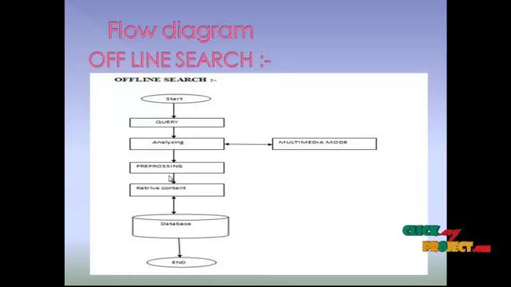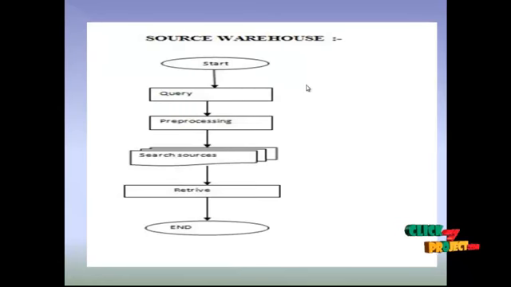We're going to search our database for the key pattern present in the query along with the description of the query, and we're going to combine every description of the query as well as the multimedia data, and then we just present the information to the users. This is an offline search.